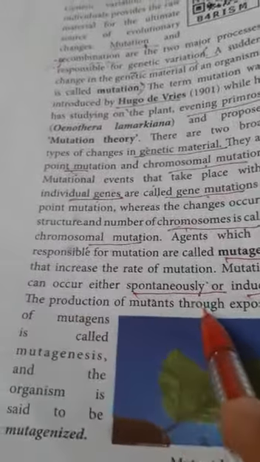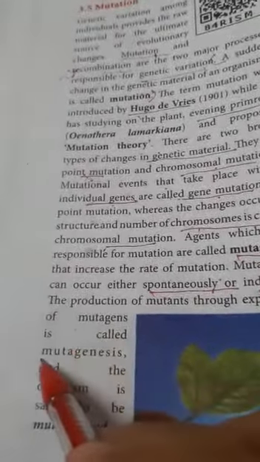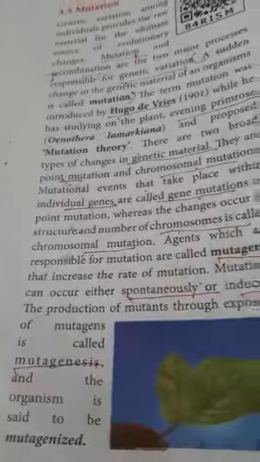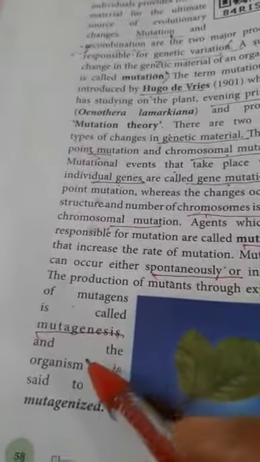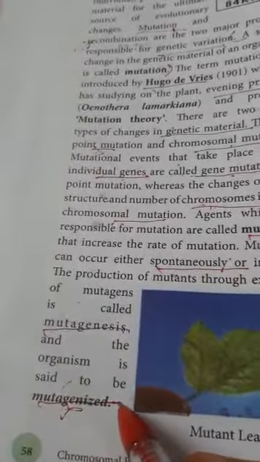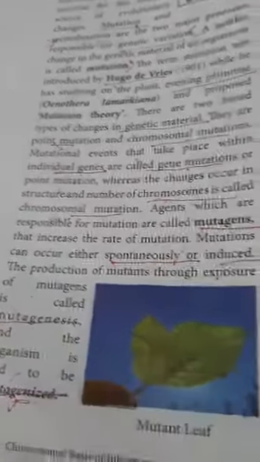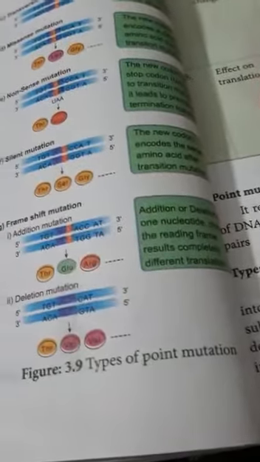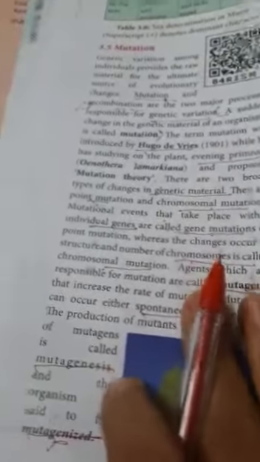The production of mutants through exposure to mutagens is called mutagenesis. The process is called mutagenesis, and the products produced are called mutagenized, or mutants. A normal organism, due to mutation, is changed into a mutant. So these are the common terms and introduction.